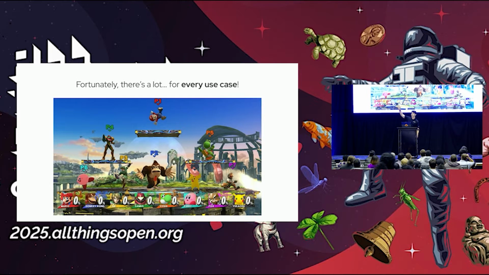So who here knows what game this is by chance? Nice, my people. I grew up on this. This is Super Smash Bros. I think this is for the Wii, which, you know, it's debated which one the best is. But in this game, you have all the characters, and these characters have different powers, right? So Kirby's just going to keep jumping around the map.